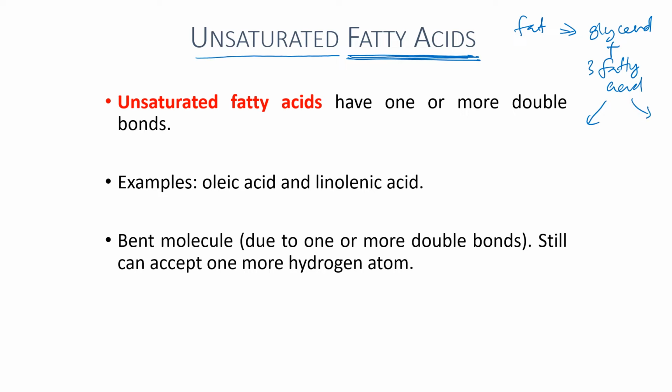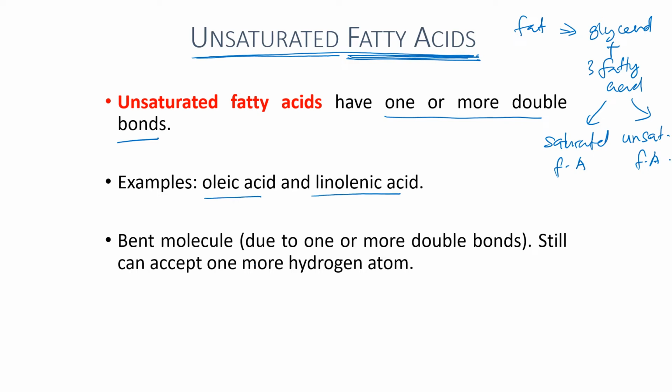Fatty acids are divided into 2: saturated fatty acids and unsaturated fatty acids. This slide is for unsaturated fatty acids. Unsaturated fatty acids have one or more double bonds between the carbon atoms, for example oleic acid and linoleic acid.